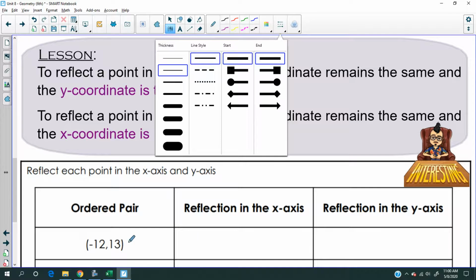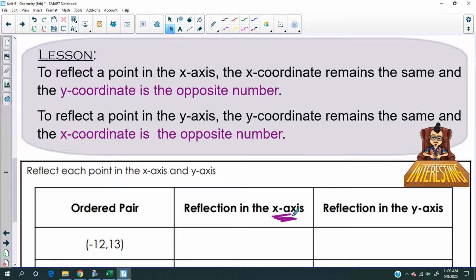Here we have an ordered pair, negative 12, comma 13. The first question says reflect off the x-axis. So try not to look at your notes. What changes? If we're reflecting over the x-axis, that means the x-axis stays the same. Think about that. I know it's not intuitive. It's kind of weird. Like, you want me to reflect off of the x-axis, but shouldn't I change the x number? I know. It's the opposite.